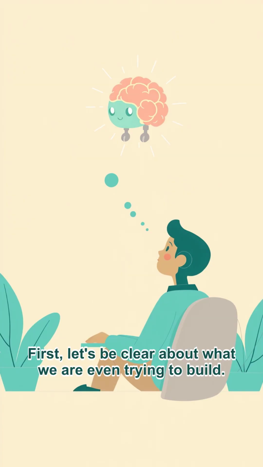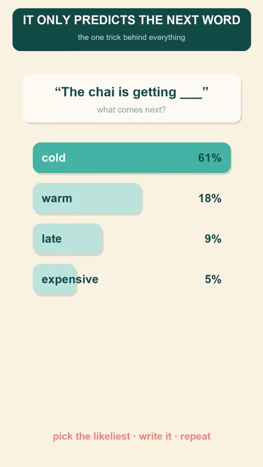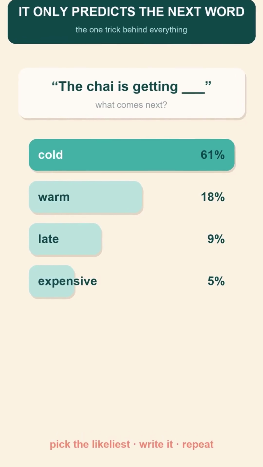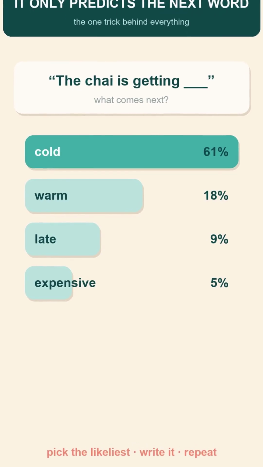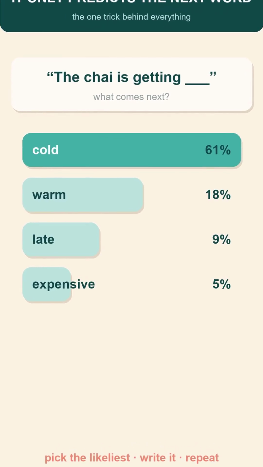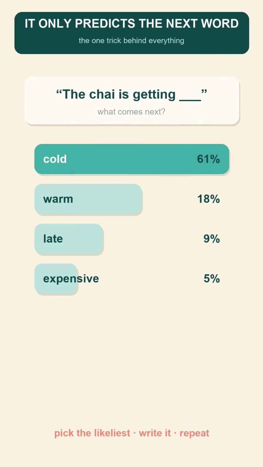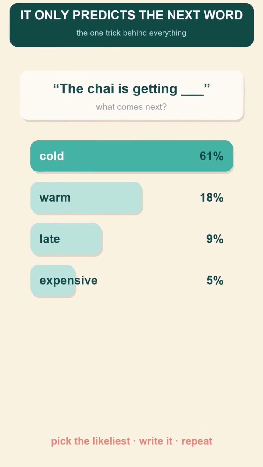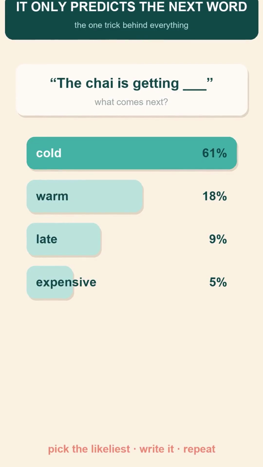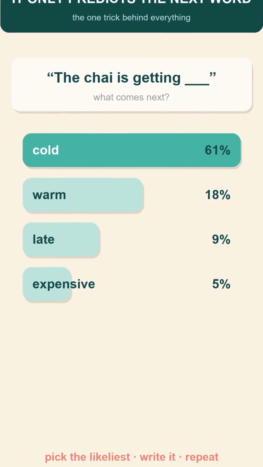First, let's be clear about what we are even trying to build. ChatGPT is what we call a large language model. And underneath all the magic, it really does just one thing. It predicts the next word. You give it some text and it asks itself, of all the words in the language, which one most likely comes next. Let's make that real.